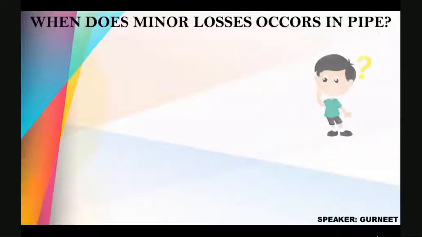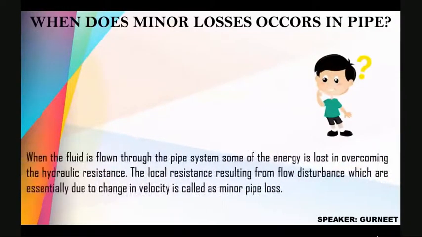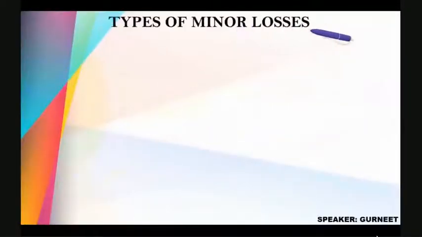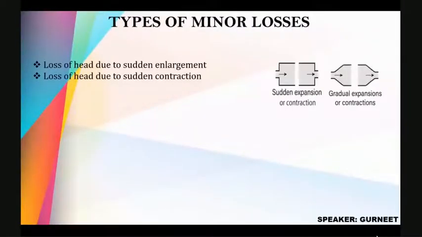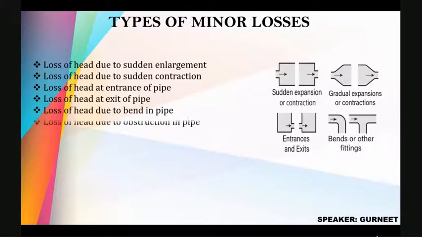When the fluid is flown through the pipe system, some of the energy is lost in overcoming the hydraulic resistance. The local resistance resulting from the flow disturbance, which are essential due to the change in velocity, is known as minor pipe losses. Types of minor losses: losses of head due to sudden enlargement and contraction, losses of head at entrance of the pipe and at the exit of the pipe, losses of head due to the bend in pipe, losses of head due to the obstruction in pipe, and losses of head due to the fitting in pipe.